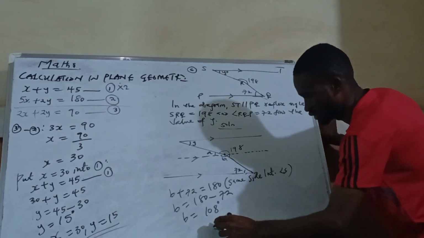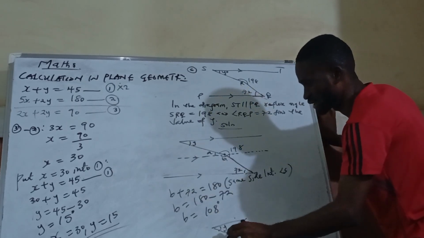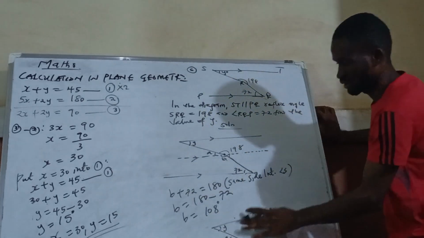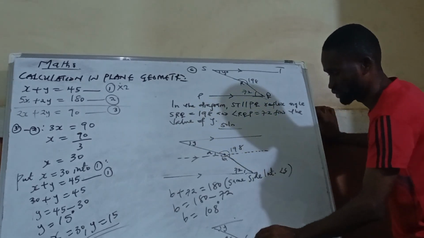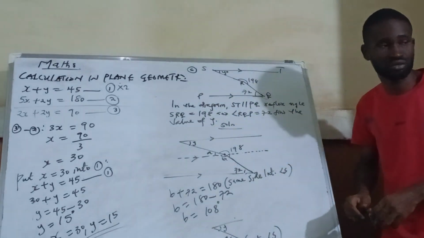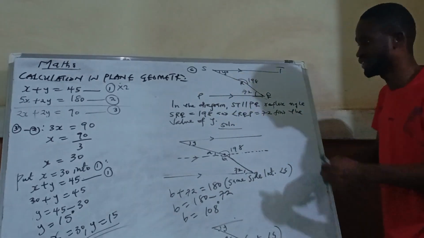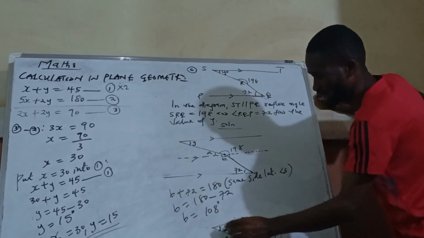Look at this structure. Here is y. They give us here to be y, and they give us here to be a. So I will say that a is equal to y degrees. What is your reason? It tells us it is alternate angles again. Now remember what it says in alternate angles. Alternate angles are formed when there is a Z formation. So this is a Z formation, so here is equal to this.